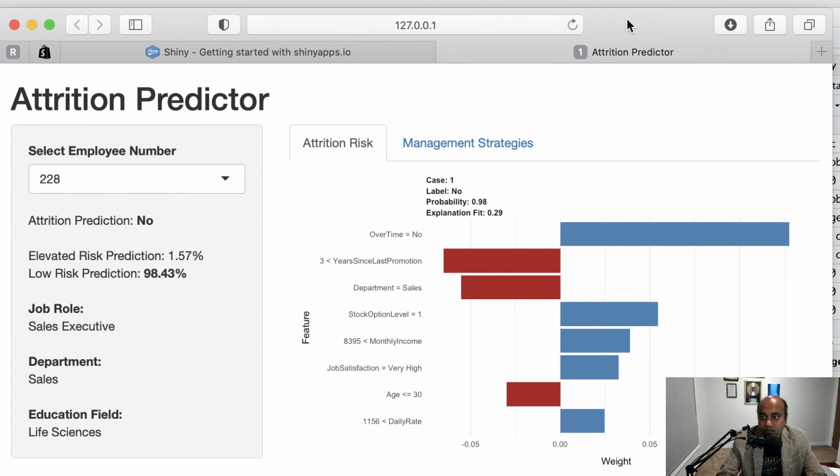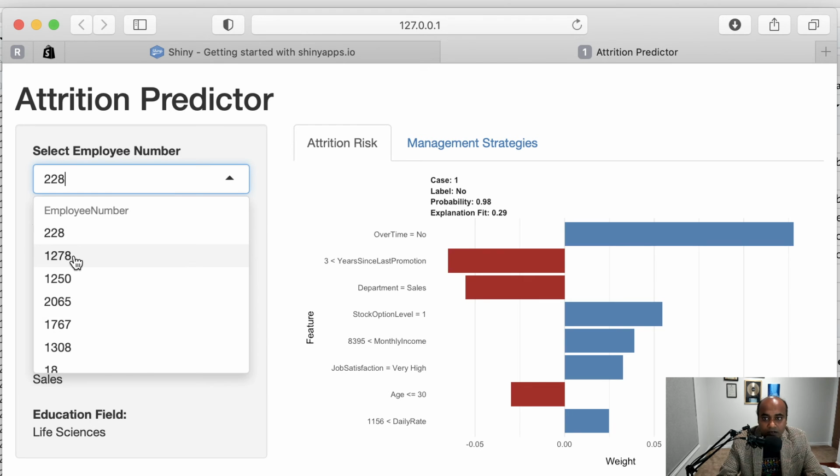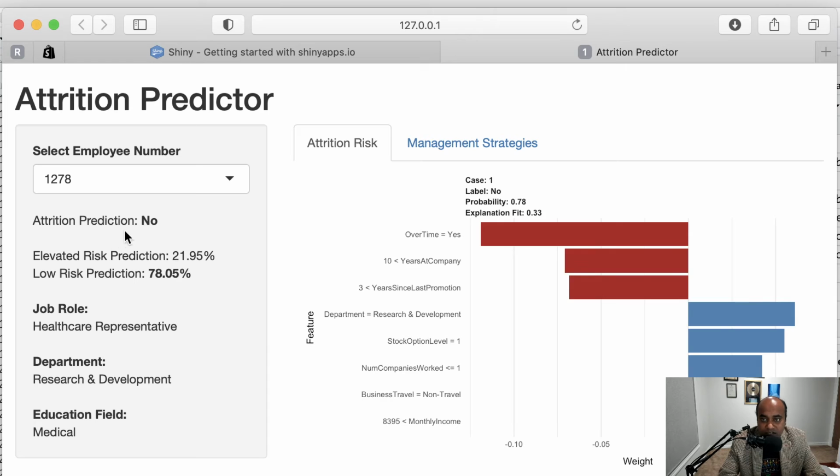Yeah, so this is the app. When it runs, you can see that it will recommend whether the person is highly likely to leave or not, with an elevated risk prediction and a low risk prediction. So this person is not likely to leave, and it gives the job role, department, education.